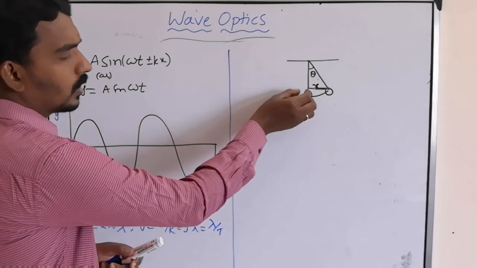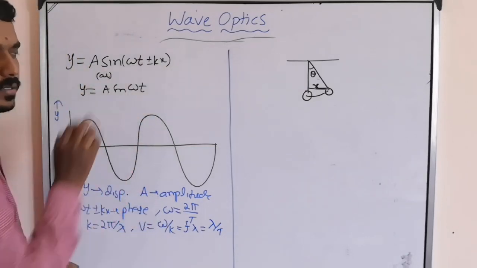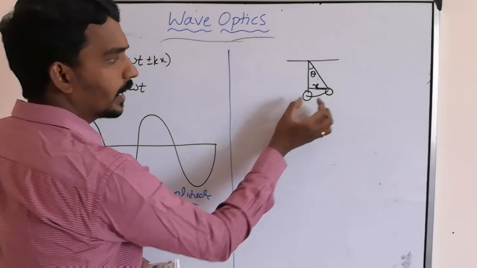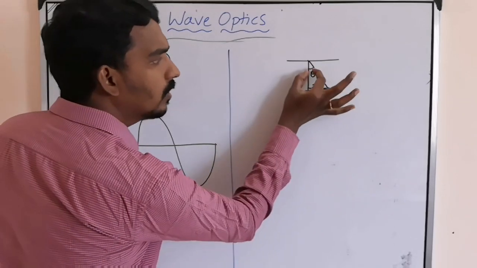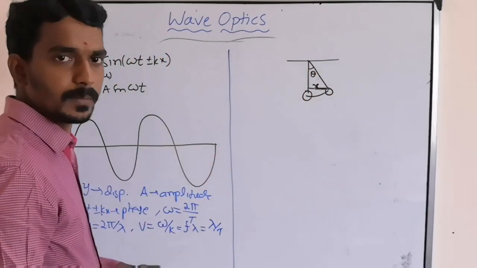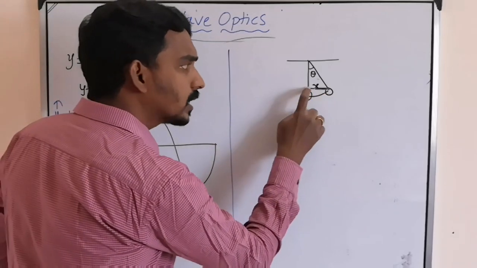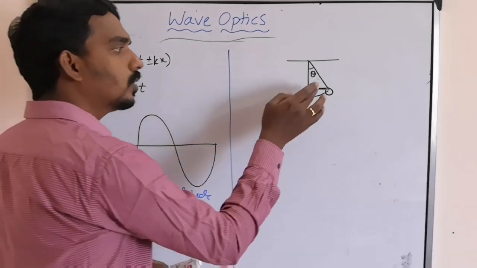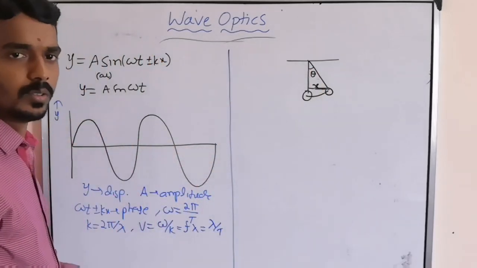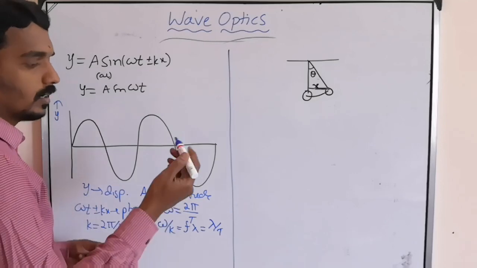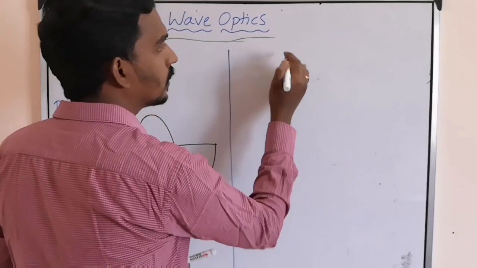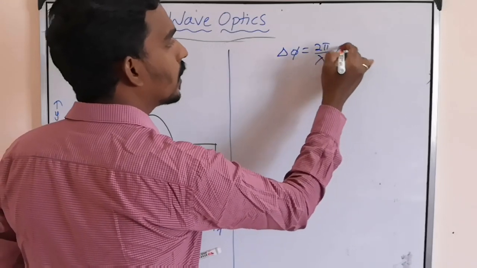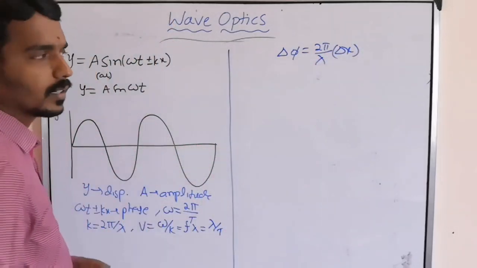So at a particular instant, the angular position is called phase. But there is also a corresponding linear displacement. And there is a relation between these two, which you have studied again in first PUC. That is delta phi equal to 2 pi by lambda into delta x.